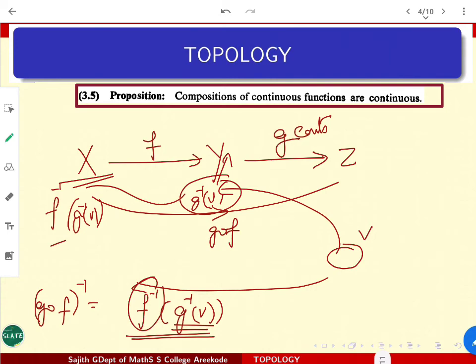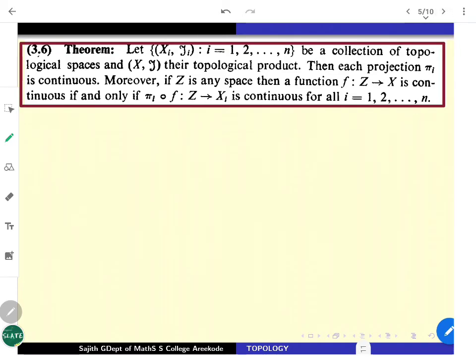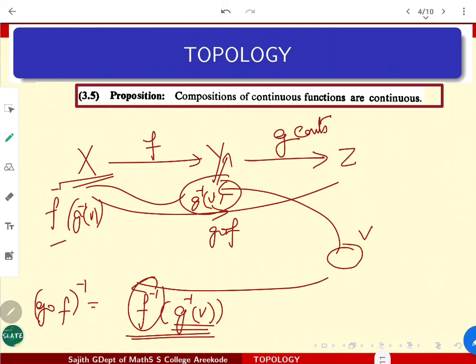It also allows us a lot of freedom to manufacture new continuous functions out of the old. Still, we will discuss a little bit more. So let me talk a little bit more. By the way, I have to say a little bit about products also.